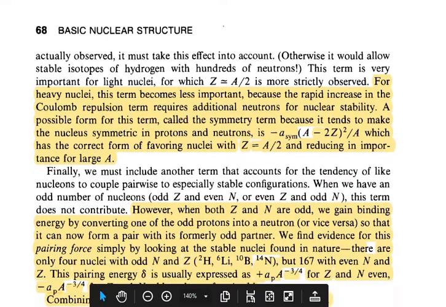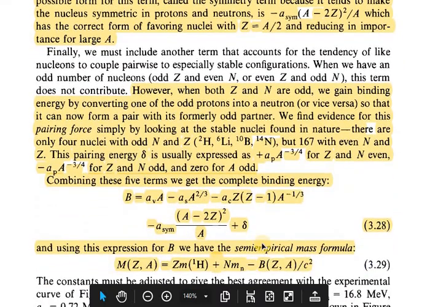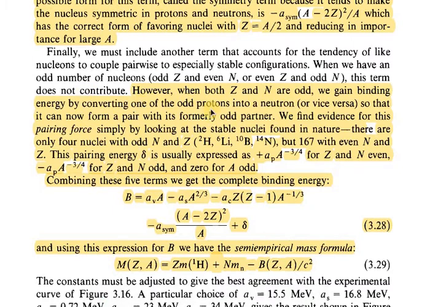However, when both Z and N are odd, we gain binding energy by converting one of the odd protons into a neutron, or vice versa, so that it can now form a pair with its formerly odd partner. We find evidence for this pairing force simply by looking at the stable nuclei found in nature.